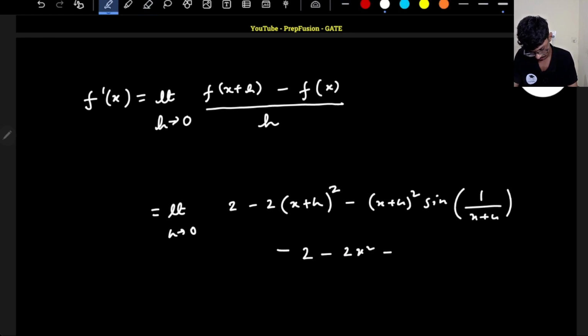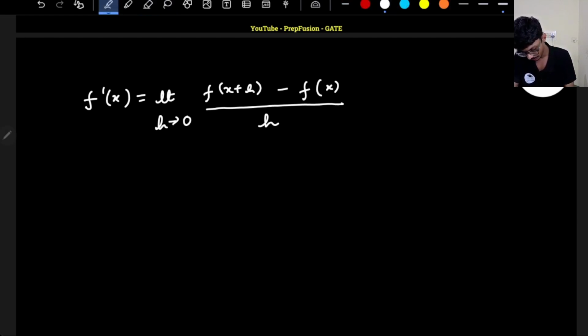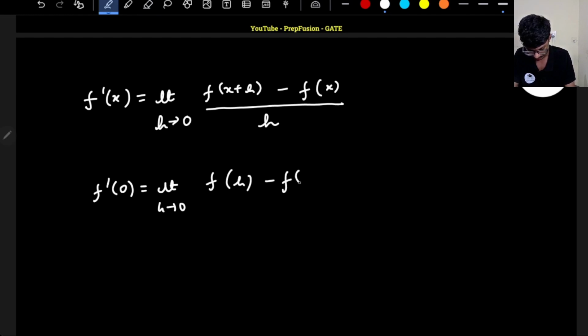We have to find out about the point 0, so here we can put x equal to 0. My bad, I forgot to put the value. So what will be my f dash of 0? F dash of 0 will be equal to the limit as h tends to 0 of f of h minus f of 0 divided by h. Already we know the definition of the function.